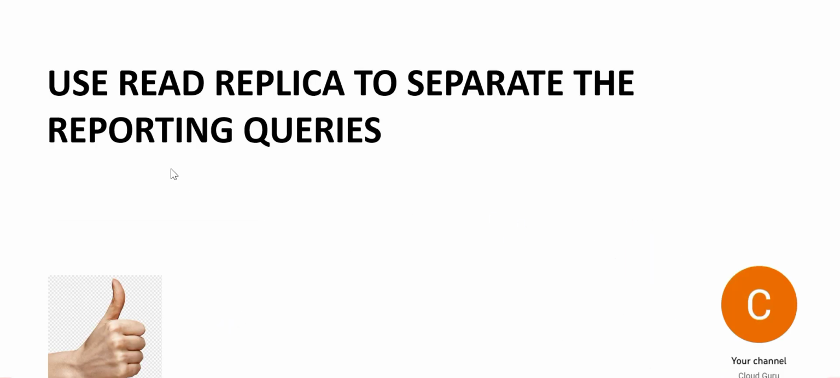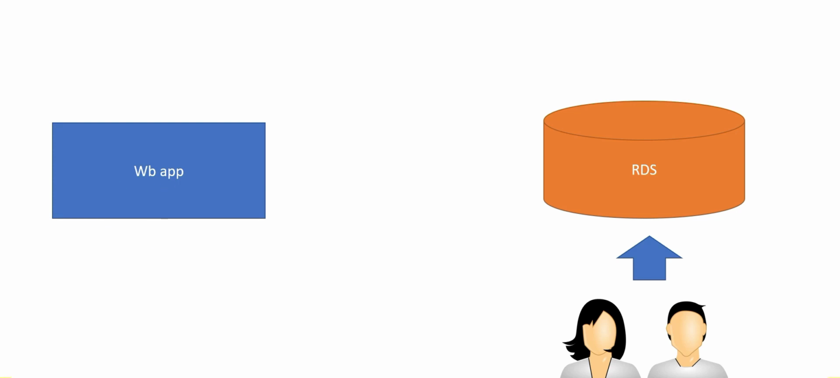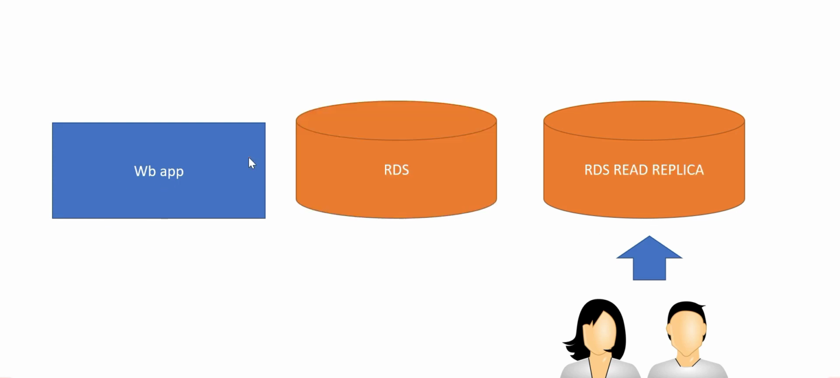Use read replica to separate the reporting queries, so that there is no load on your web application. Creating a read replica will not slow down your web application. Why? Because this web app will still be using RDS, and these users, analysts, will be using a read replica for their reporting. So the functionality is split. There will be no performance impact on the web app.